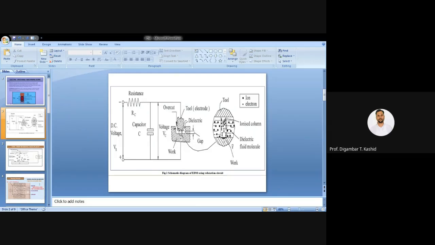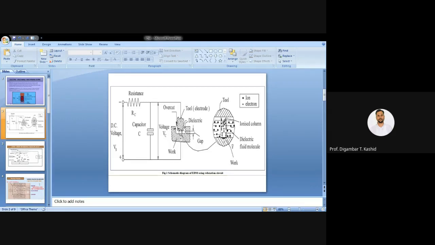When electrons collide, electrons come outside from the neutral molecule or neutral atoms of your dielectric. So more and more electrons keep coming outside. Many electrons collide with the dielectric atoms, and electrons come out from your atoms, correct?